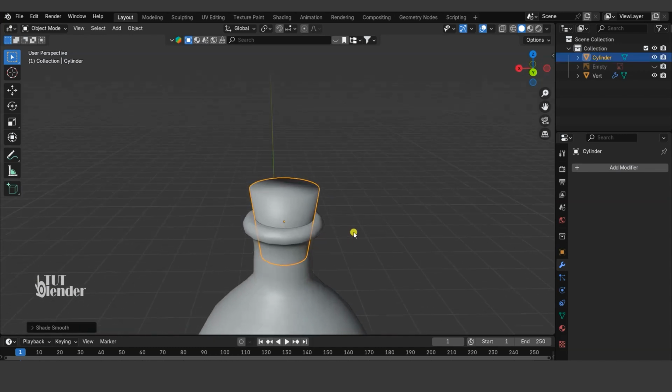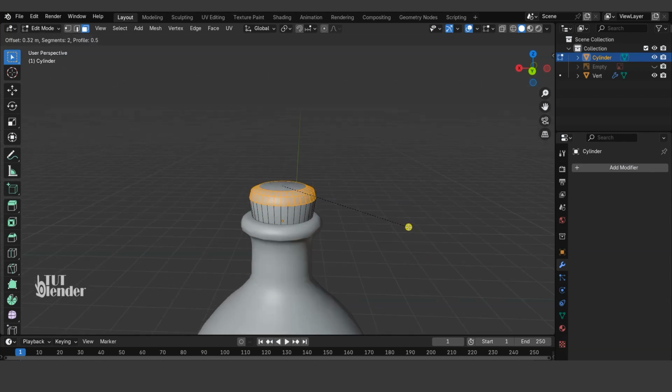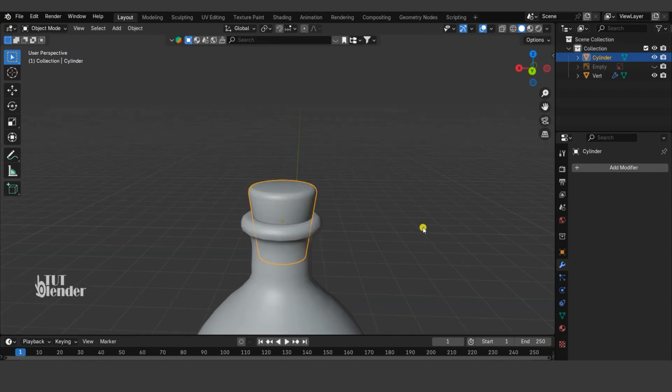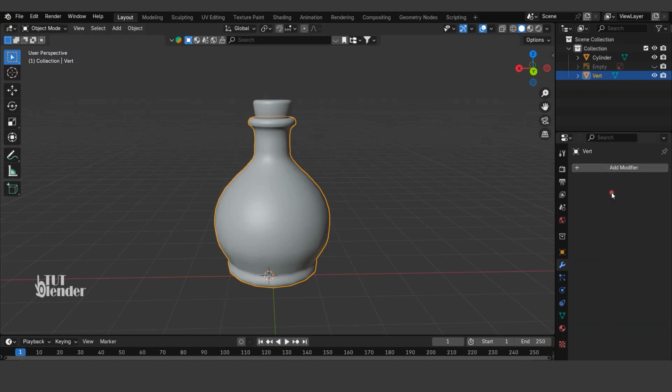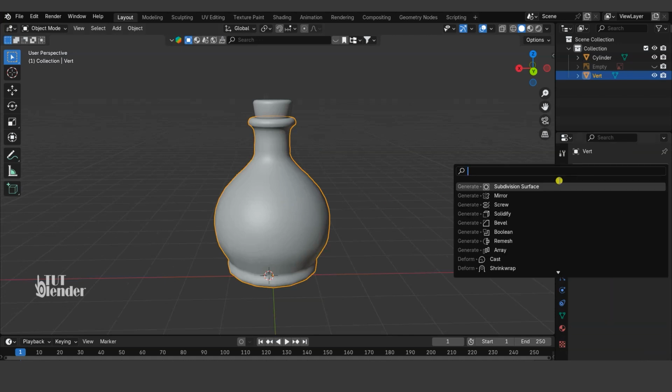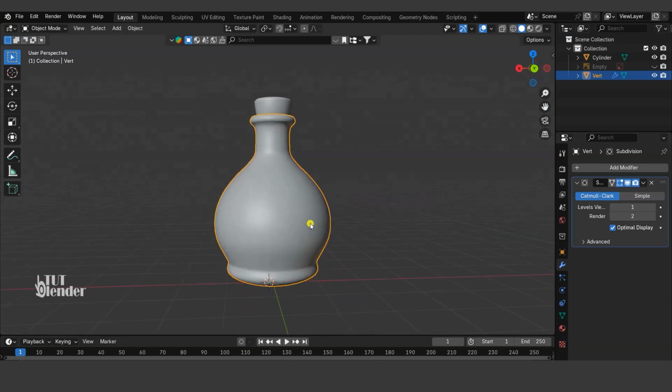Right-click and shade it smooth. Now go to Edit Mode and select the top face and use Ctrl B to bevel it. OK. Apply the Screw Modifier. Now add a Subdivision Modifier. Then apply it.